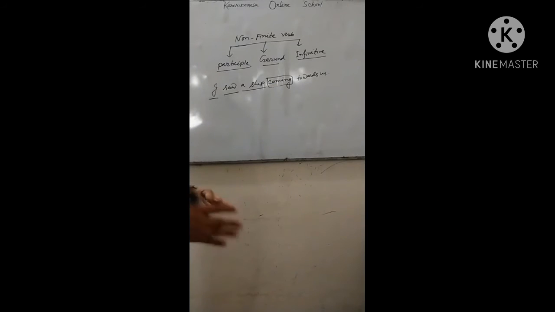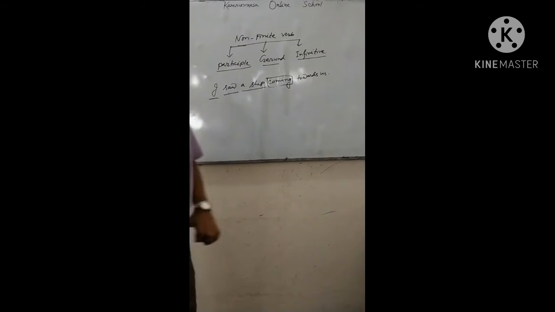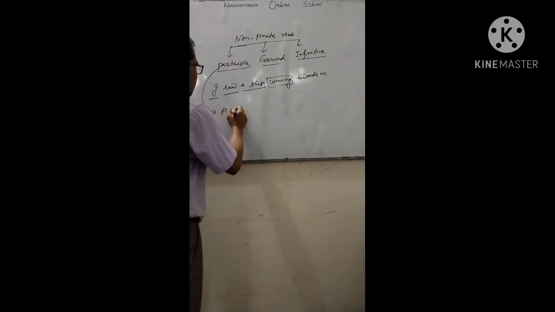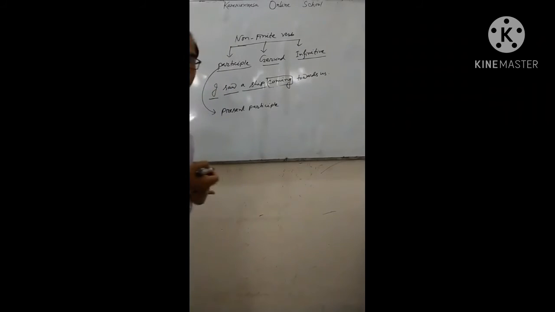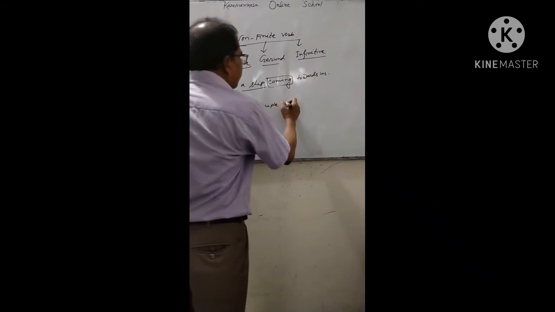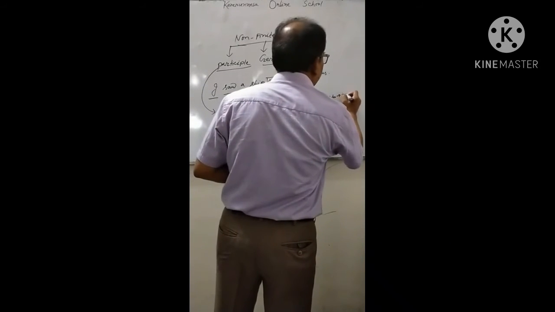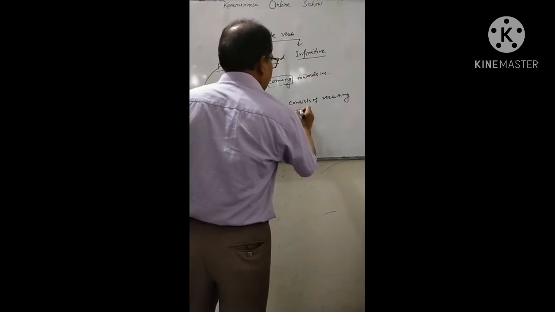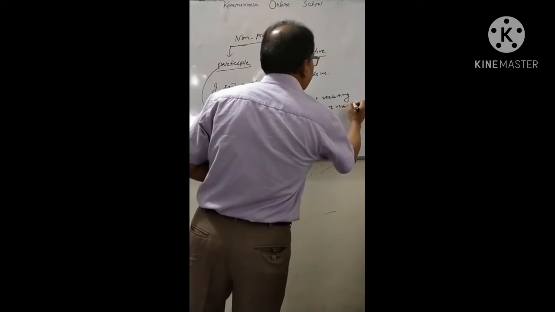And in what mood is the verb in the sentence? Is it participle, gerund or infinitive? You know, the structures of participles are of three kinds. One, present participle, that consists of verb plus ing. Gerund consists of verb plus ing.